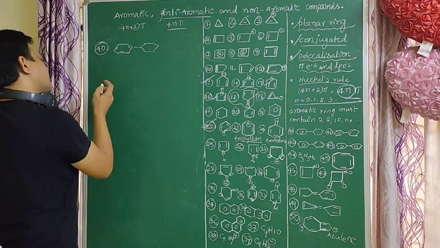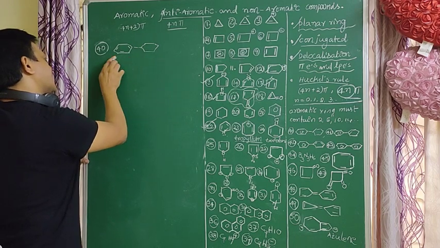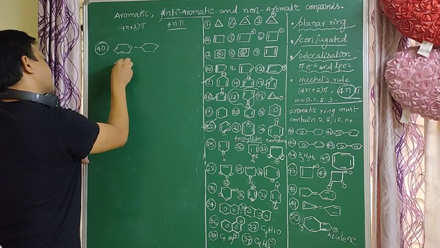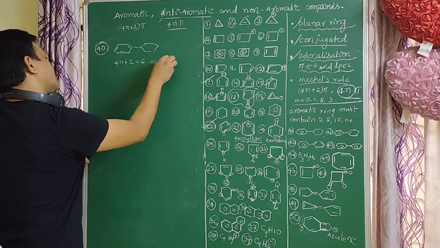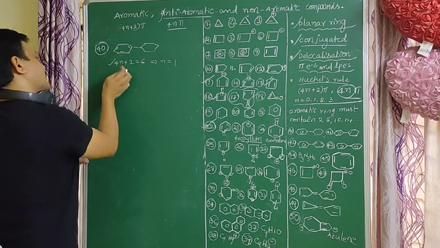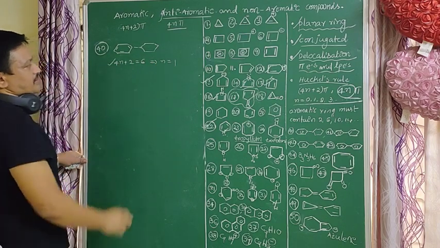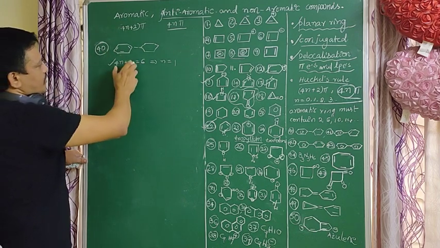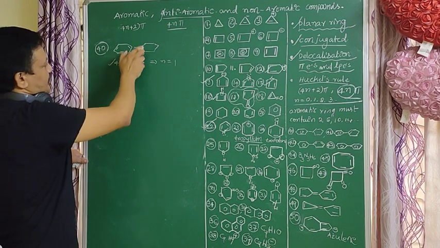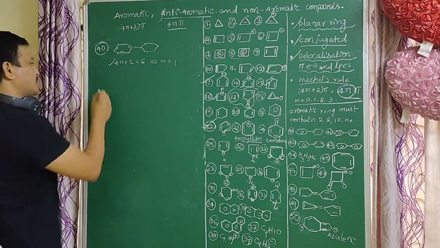The ring with conjugation is an aromatic compound. The first ring follows the 4n plus 2 electrons rule, so n equals 1. So it is an aromatic compound. It follows the 4n plus 2 pi electrons, a conjugated system, and those pi electrons are delocalized electrons. So it is a planar molecule. Overall, that molecule is a planar molecule.